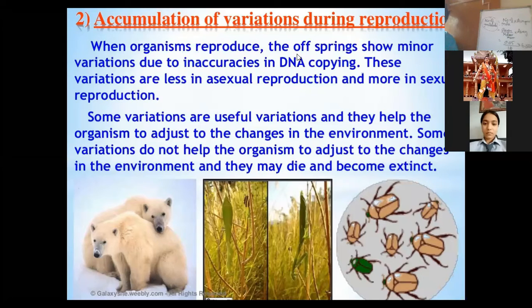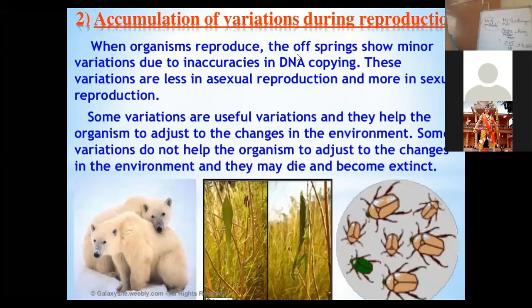Now, there is the importance of variation. Variation is the key factor for survival. They form the basis of hereditary. Adaptability to adverse conditions is brought about by variation. That's why variation is the key factor which will help us in surviving the changing environment. Some variations are very useful. They help an organism to adjust. But there are some variations which somehow are not useful. New varieties of an organism arise due to the genetic variations.